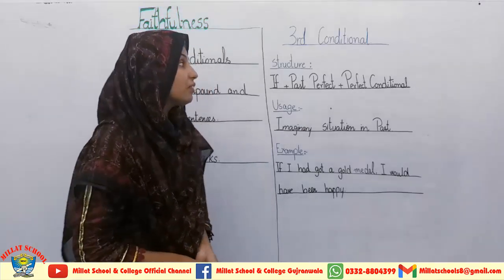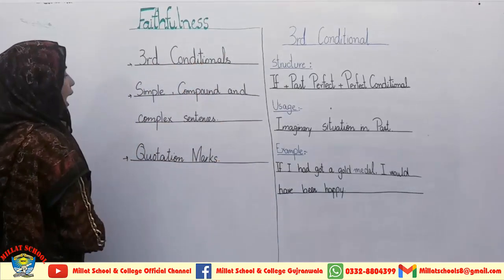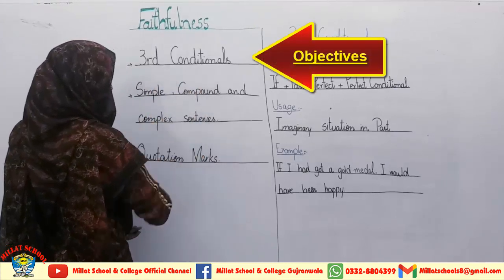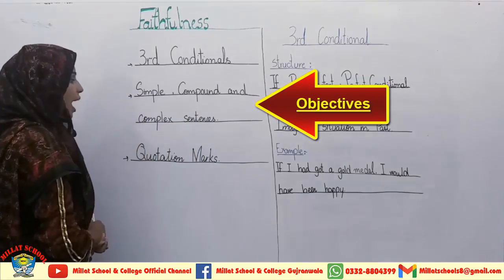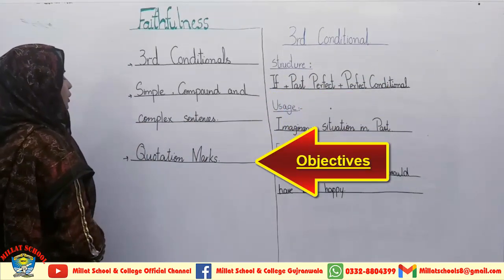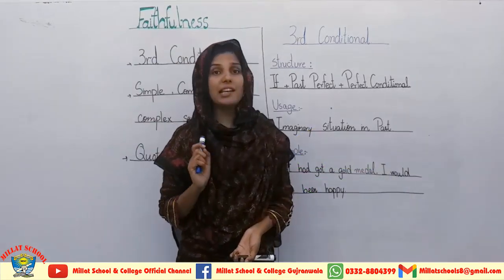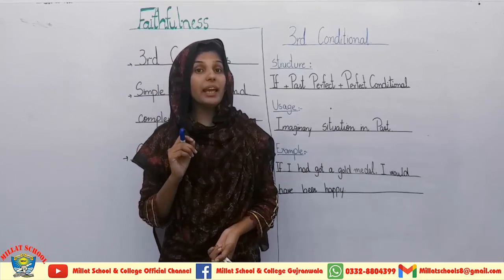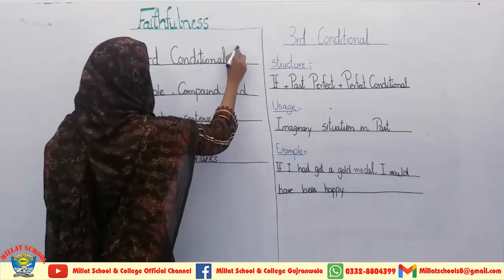There are three main objectives which are important from this chapter. We will read about third conditionals, we will read about simple, compound and complex sentences, and we will read about the use of quotation marks while we analyze this unit. Okay students, I am coming towards the first thing, third conditionals.